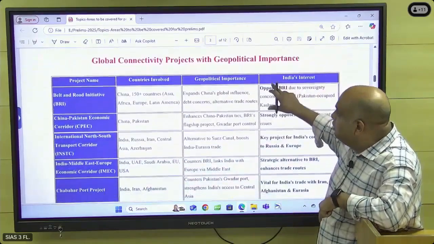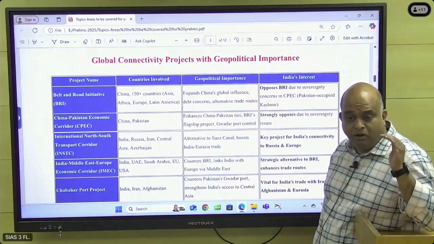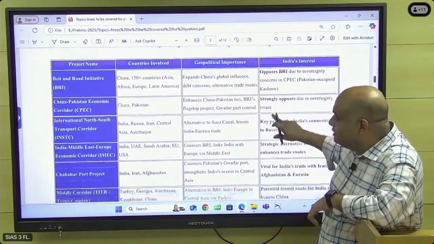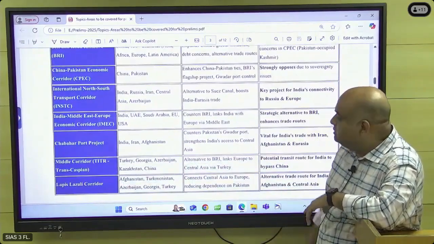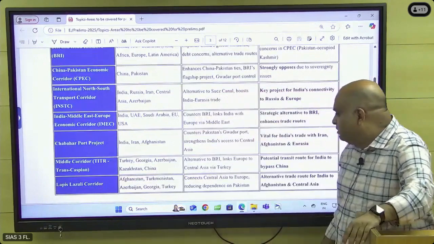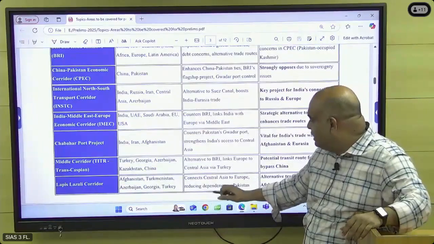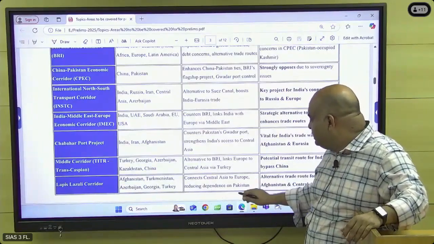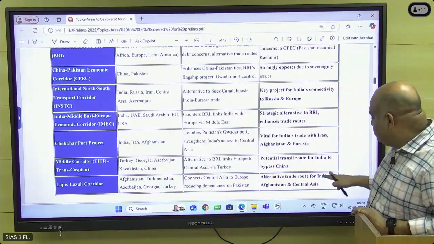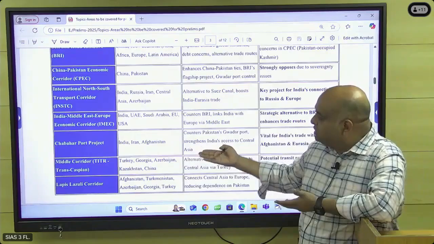And then global connectivity projects: what are the important connectivity projects important to the world and particularly for India. Those connectivity projects I have given, Indian centric, Indian interest based. These are all completely new. Lapis Lazuli corridor: Afghanistan, Turkmenistan, Azerbaijan, Georgia, Turkey, connects Central Asia to Europe, reducing dependence on Pakistan. To bypass Pakistan we are doing it. Alternate trade route for India to Afghanistan and Central Asia. This one is completely new.